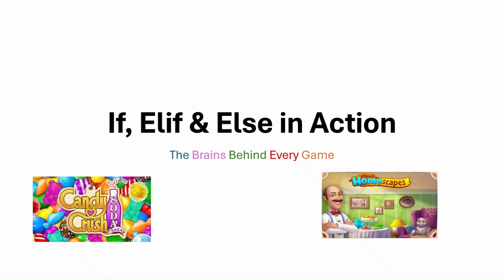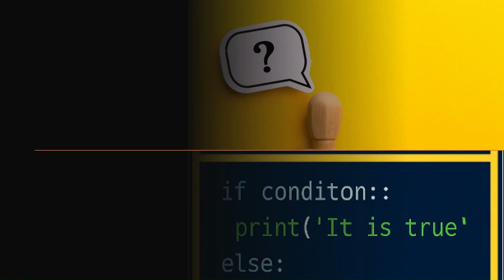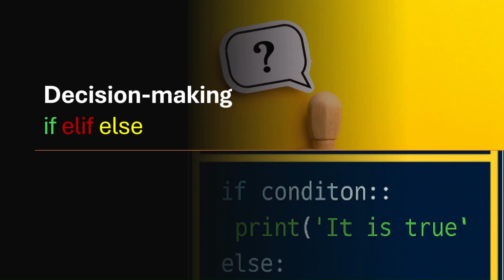Do you know that the simple logic behind your favorite games like Candy Crush and Homescapes is built on just a few lines of Python code? It is one of the most powerful programming ideas: decision making using if, elif, and else. Here's how it works. If you made a match, if not, you lose a game. That is else, you lose a game.